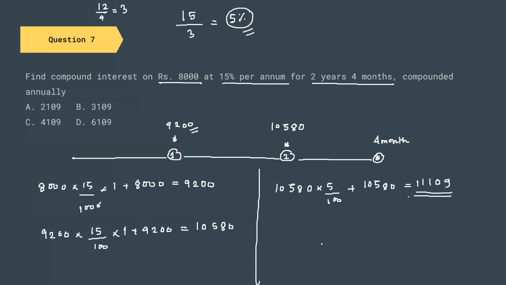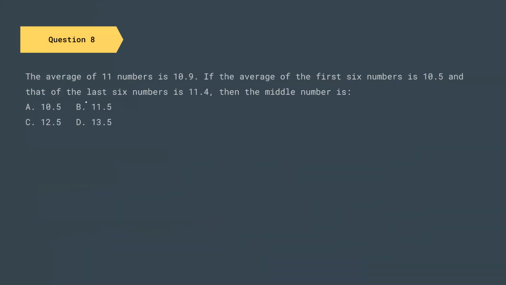So the total amount of interest earned will be 11109 minus 8000. So the final answer will be 3109. 3109, that is our option B. This is again an interesting question. Let us look into the question carefully and try to solve this question.